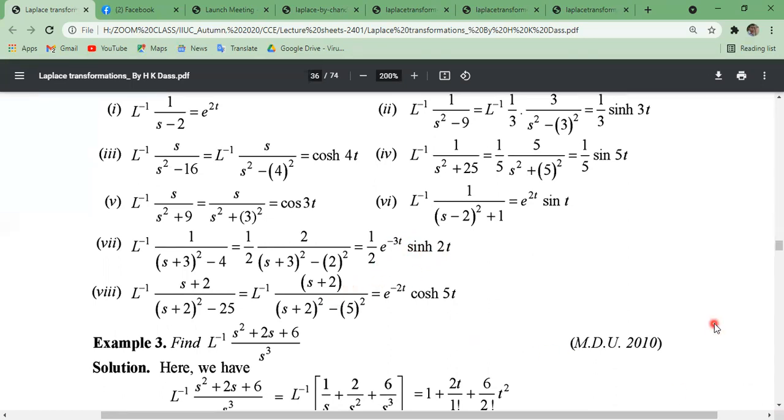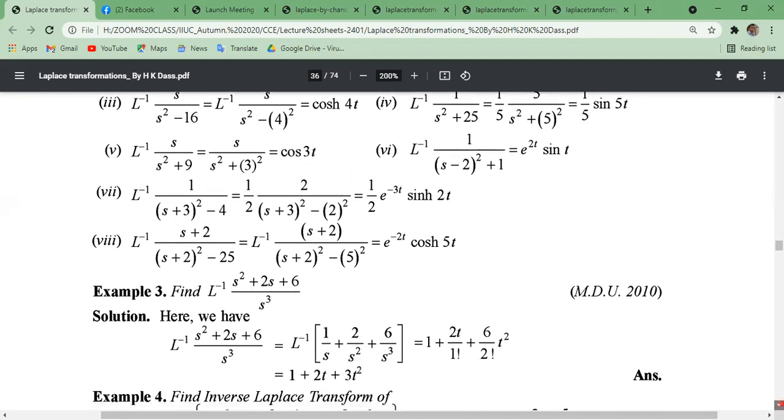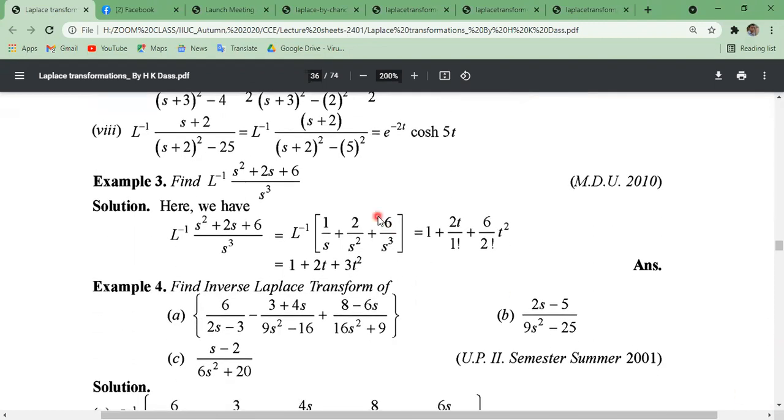So we have to remember these basic functions, the inverse Laplace transform of basic functions. Then you can find the inverse Laplace transformation of any function. Okay. Now if we try to find the inverse Laplace transformation of (s square plus 2s plus 6) divided by s cube, how can we find this?